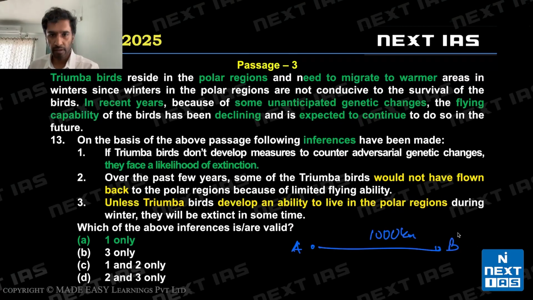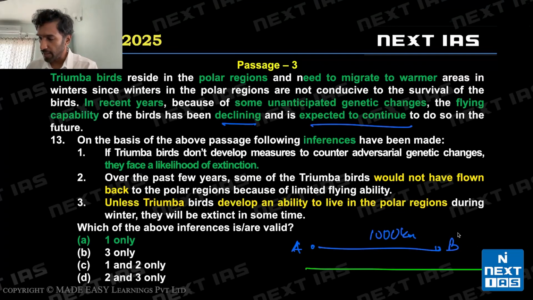Correct? Now we are told this is declining and expected to continue. Now, suppose their actual capacity to fly was, I'm just making this up because I think options 2 and 3 are a little tricky. Okay. So let's say these birds' capacity to fly was 1500 kilometers.